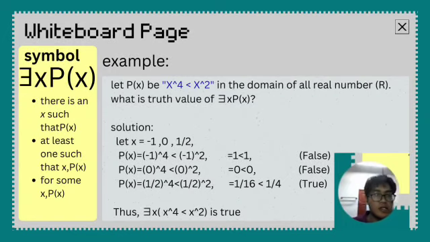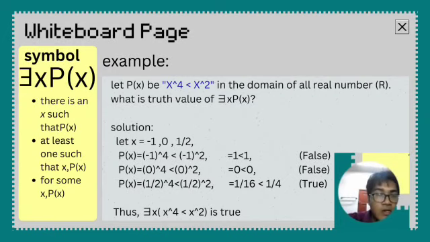So let us look at the example. Let P(x) be x^4 < x^2 in the domain of all real numbers R. What is the truth value of this existential quantifier? First of all, let's look at the domain.